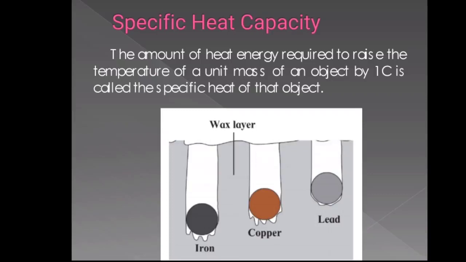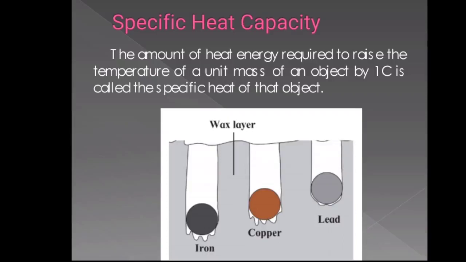Substances and their specific heats are given. Water has a specific heat of 1 calorie per gram degree Celsius. Paraffin has 0.54 calorie per gram degree Celsius, whereas kerosene has 0.52 calorie per gram degree Celsius. Aluminium has 0.215 calorie per gram degree Celsius.